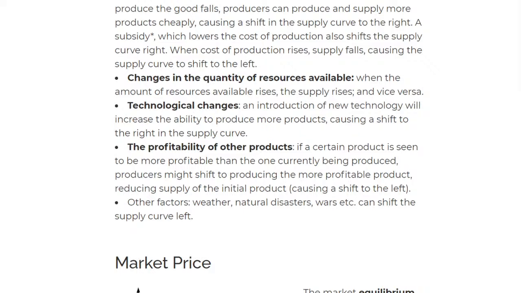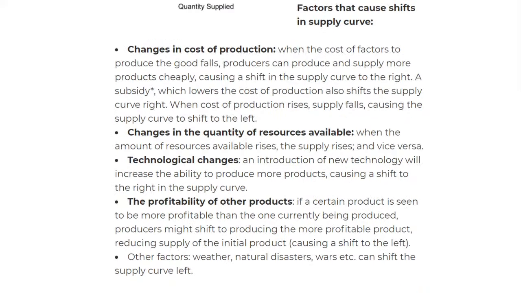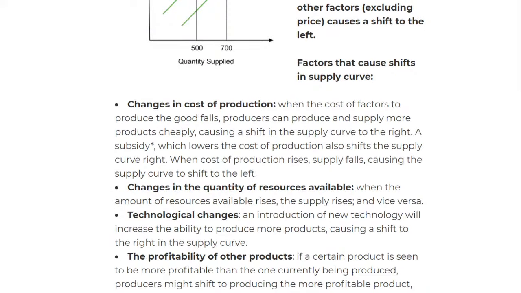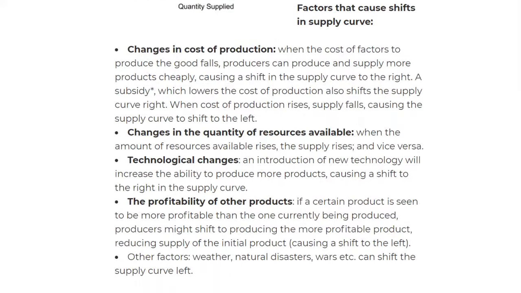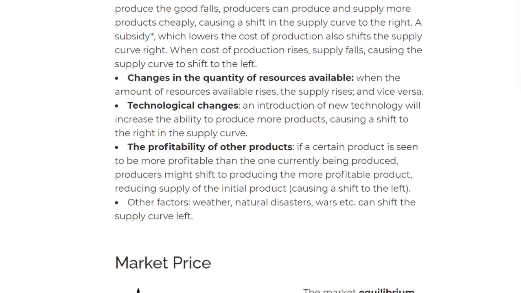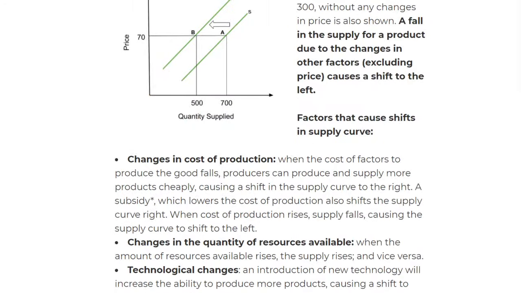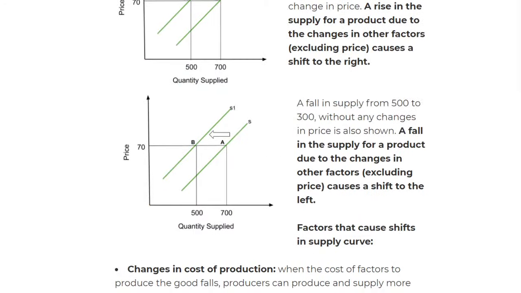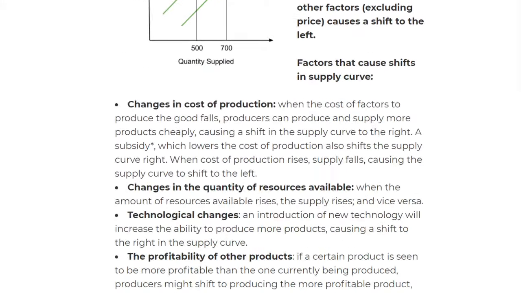Okay, so those are the factors affecting supply. You can see they are quite few, only about five, but four main ones. You can see the ones that are in bold. So we looked at all the curves, we looked at the production, and the extension and the contraction for both demand and supply.